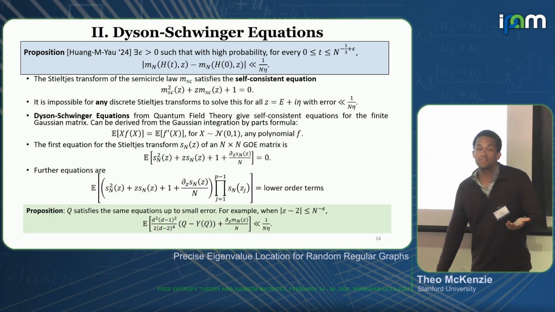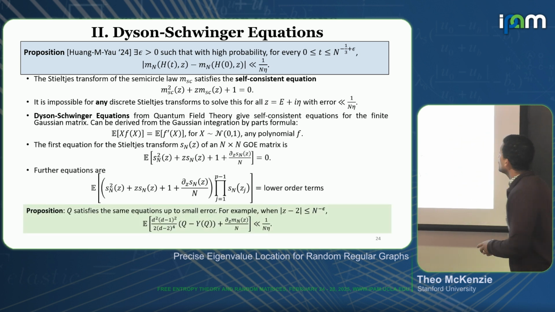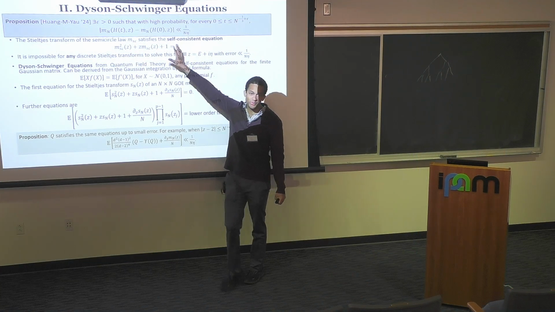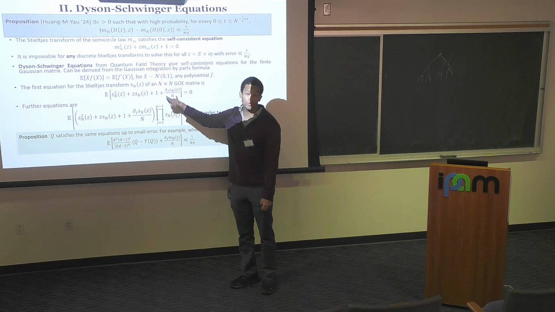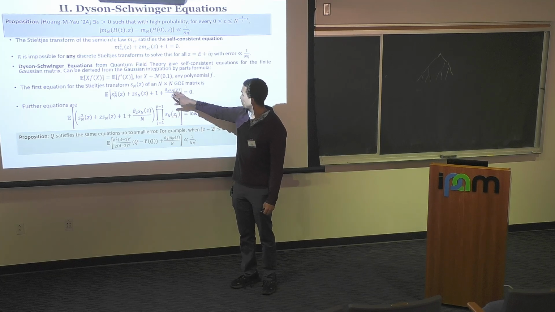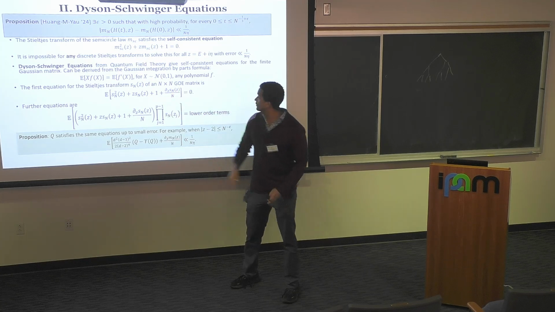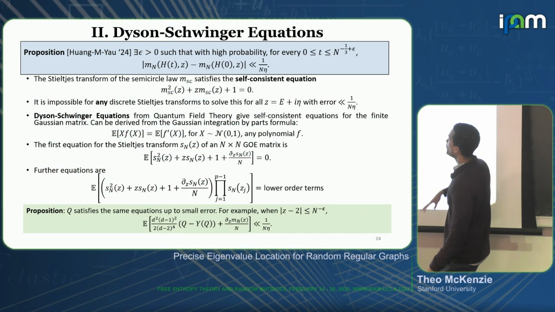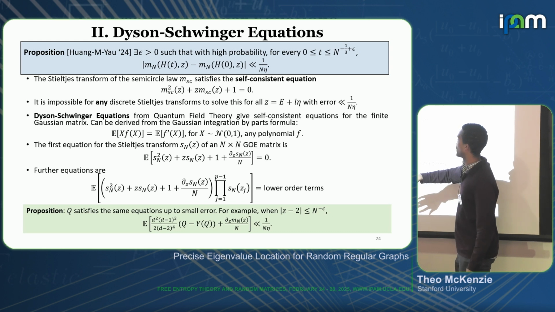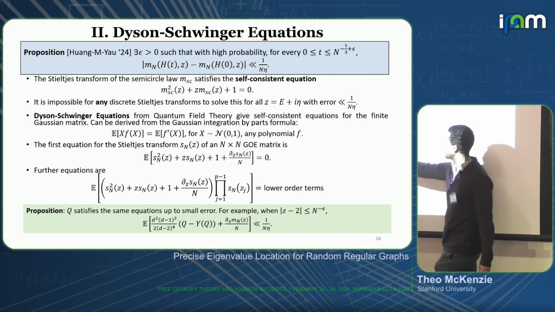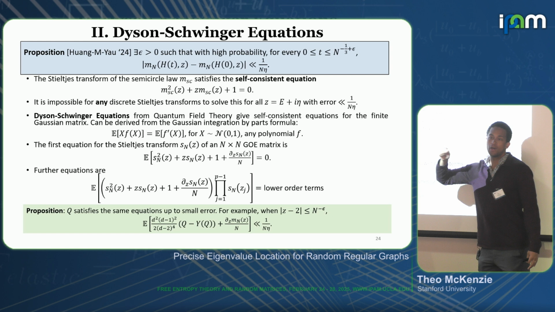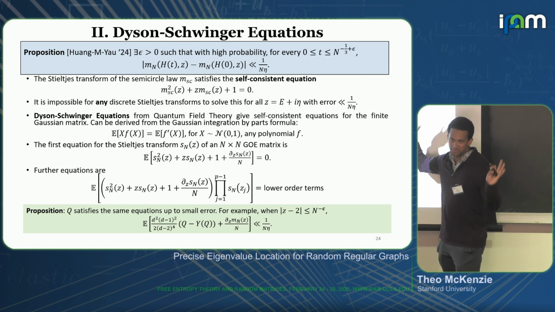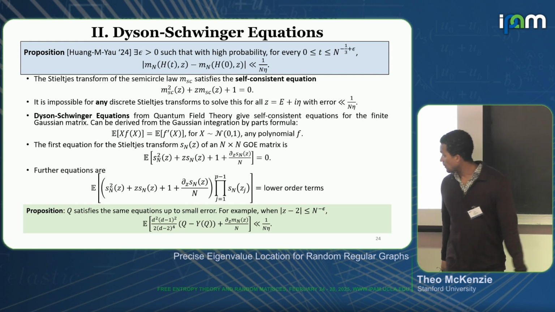What this leads to is things that look like the self-consistent equation for the semicircular law, but they have this extra correction term, which corresponds to the derivative. This is the first order equation. Then we get further equations where we can write the original thing times products of the Stieltjes transform at other locations, and this is equal to some set of lower order terms.